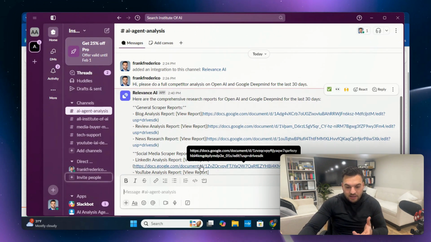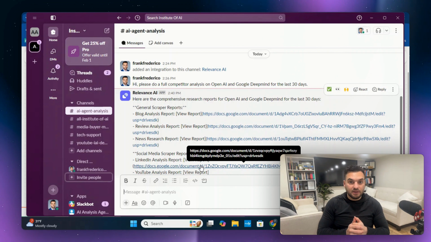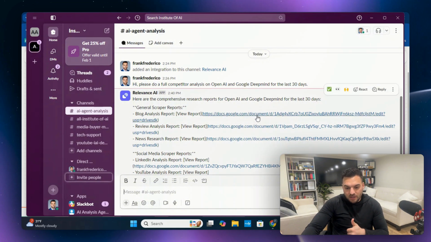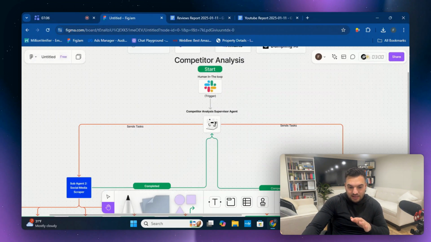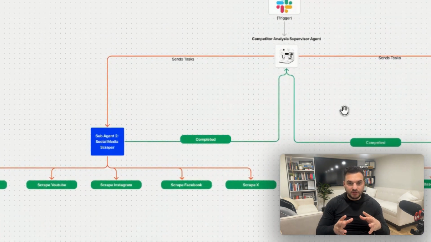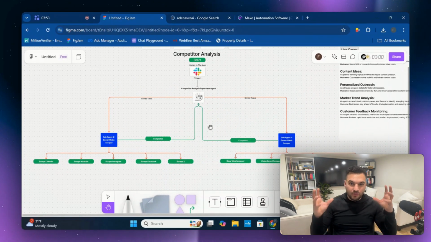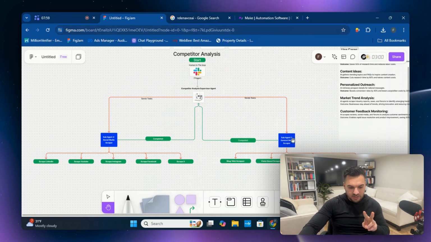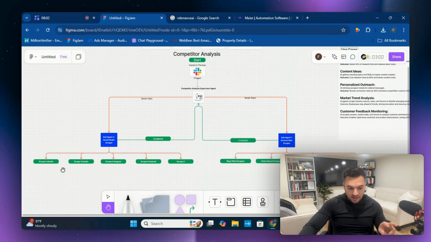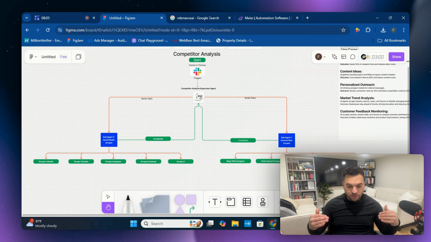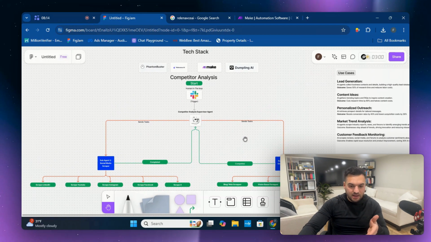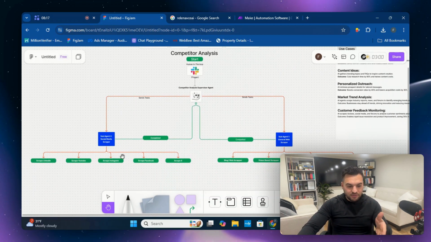And all you would need to do is, instead of hiring somebody or spending hours and hours on end doing research on your competitor or any content ideas, you would essentially just click this document and the ideas would be served to you on a platter. That's the idea of the agent. Now, before we get into the agents and how to set everything up, I do want to have you understand the overall view of the whole system. So the main agent, the supervisor agent, controls the two sub agents, and these sub agents have tools attached to them within Relevance AI. And these tools do the web scraping or the social media scraping. And we use other platforms within the tech stack like Dumpling AI or Phantom Buster to do things that Relevance AI isn't able to do.